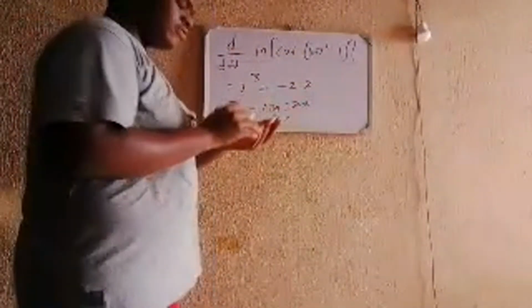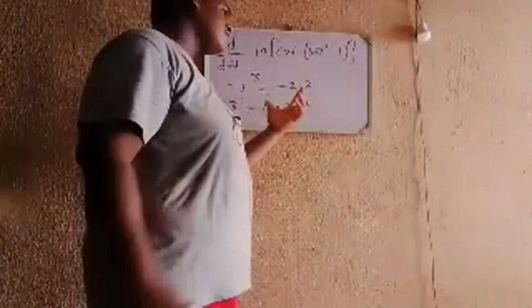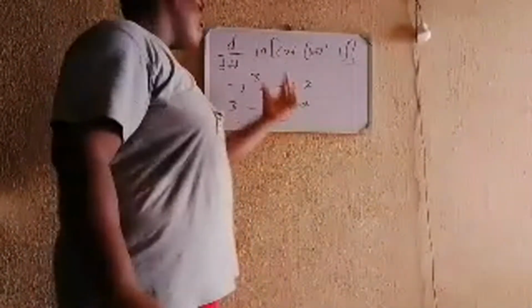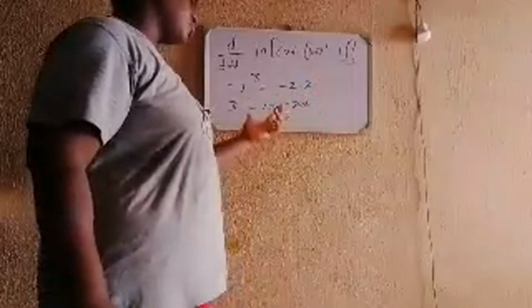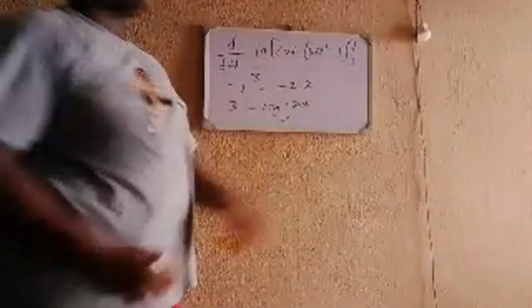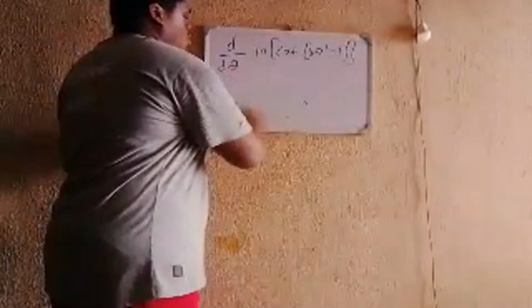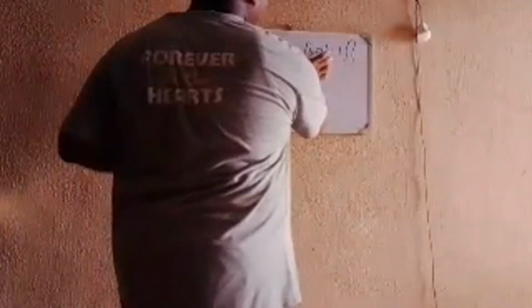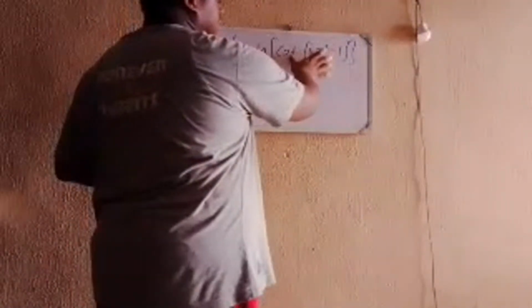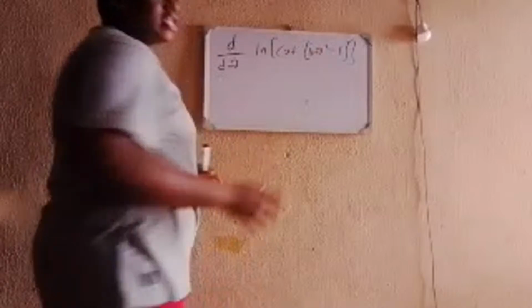So I believe there should be a form of negative logarithm where the log of minus 27 base minus 3 will give you positive 3. But that is not really accepted. I'm not seeing any place that accepts negative logarithm. So in that question, I just put it out there that cos 4 theta squared minus 1 must be greater than 0, so that the log will not have a negative number.